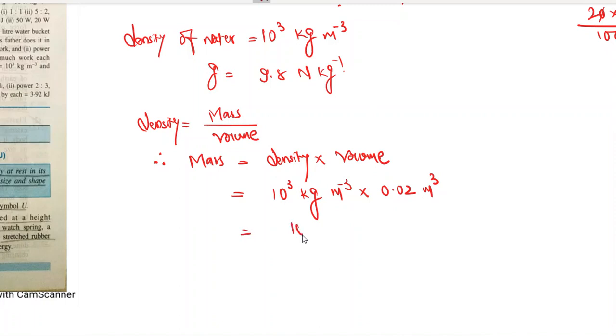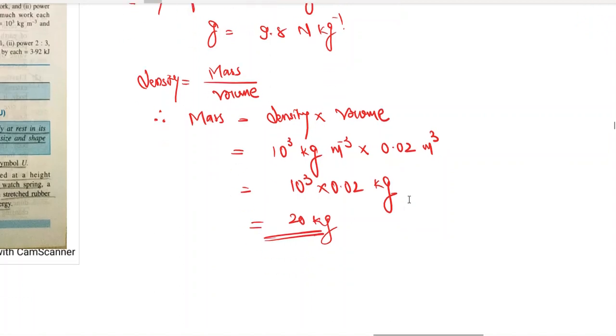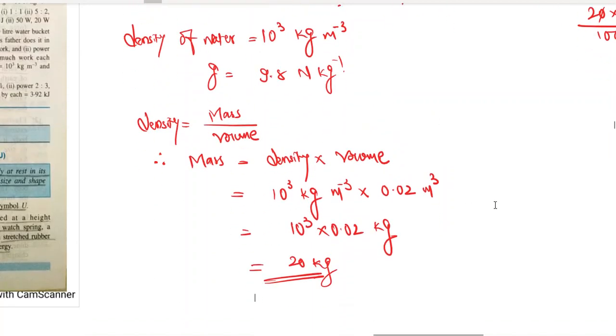So we will get 10 raised to 3 into 0.02 kg per meter cube, and meter cube will cut and kg will remain. So this will become 20 kg. So we have got the mass of water. Now we can find the weight of water. So weight of water is equal to mass into acceleration due to gravity.